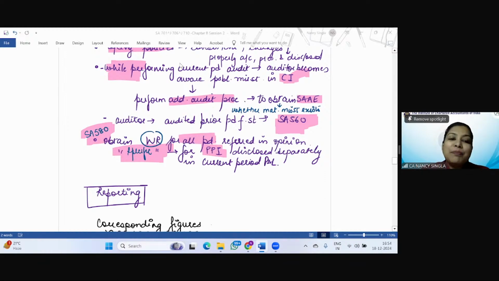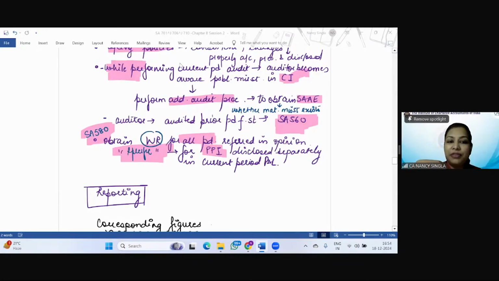Yes, Shoaib. The comparative information can be either corresponding figures, where the information of the prior period is given only to be read along with the figures of the current year, and the auditor as such is not going to give his opinion on the corresponding figures except in various situations that will be considered.